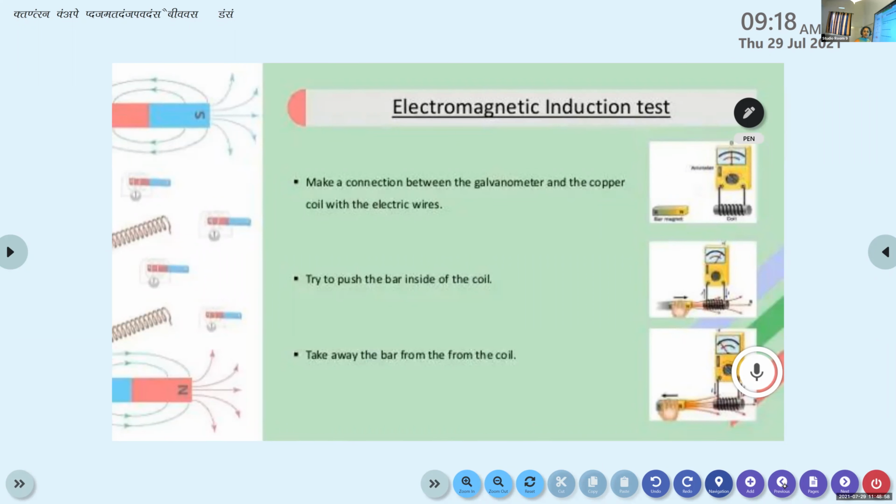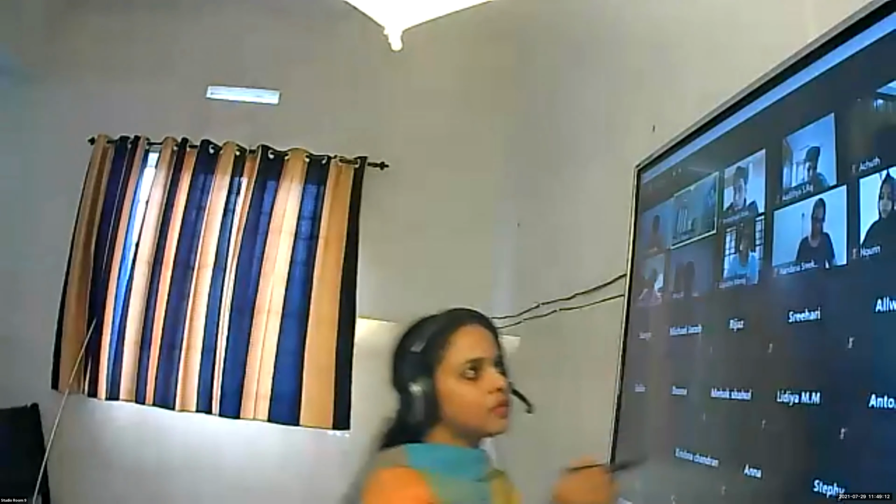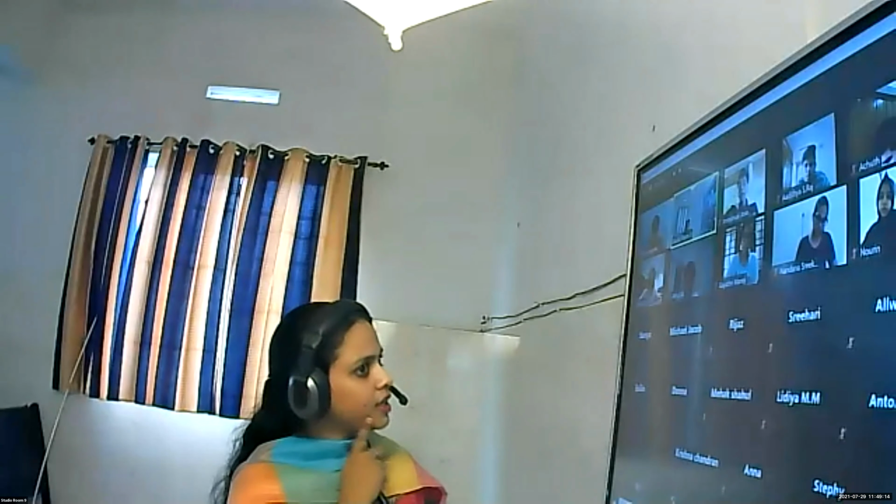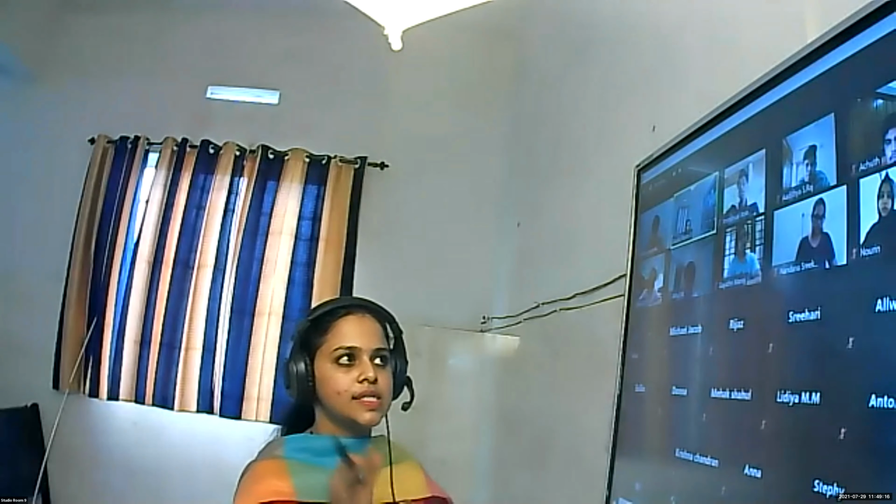So based on all these observations from these experiments, he generated the two laws of electromagnetic induction. We can discuss the laws in our next class. So I hope that these three experiments are clear. Is it clear? Is there any doubt regarding these three experiments?